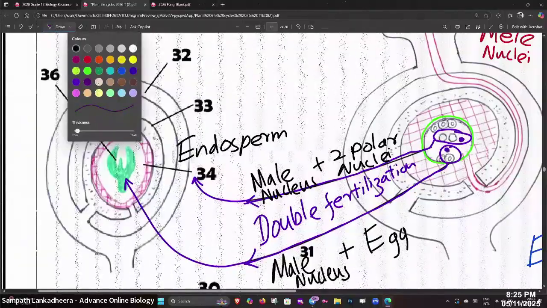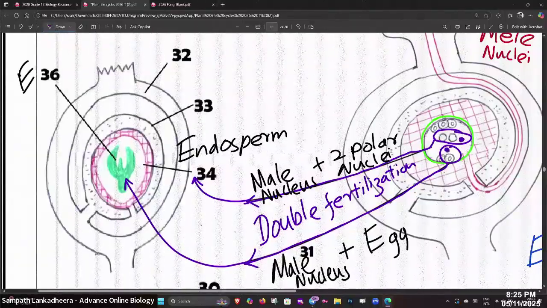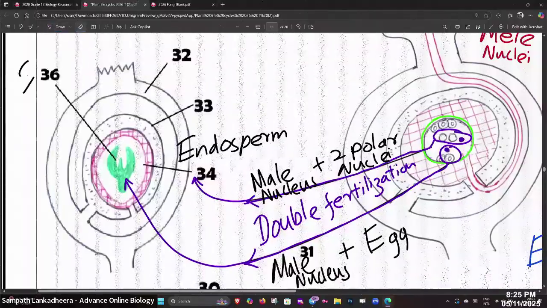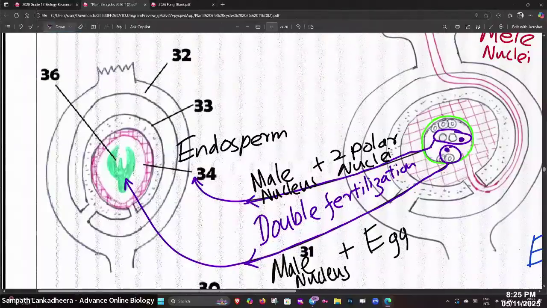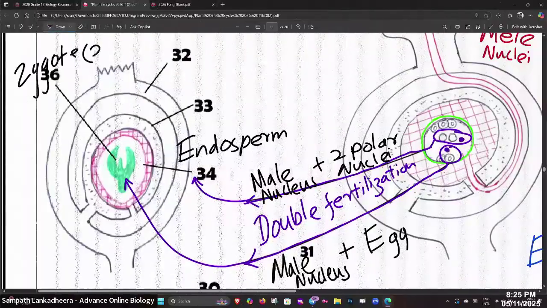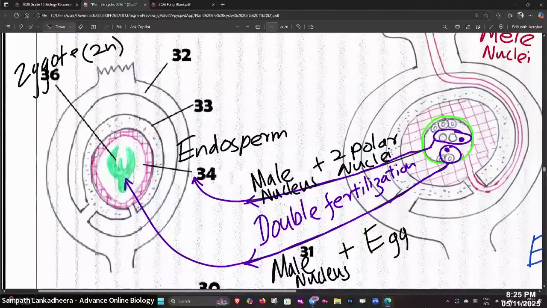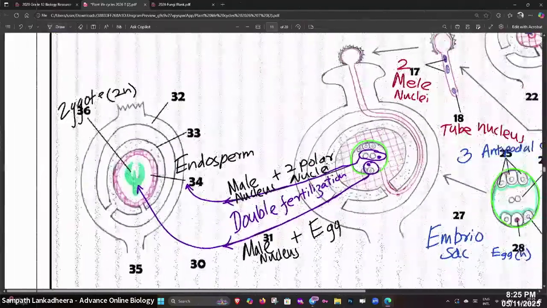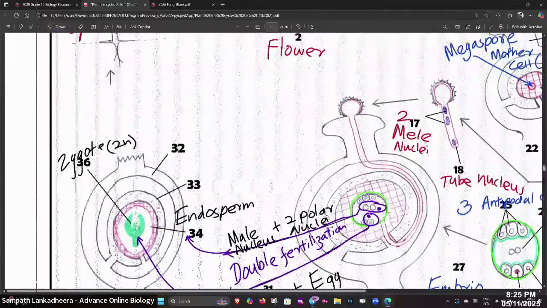What is number 36? Embryo. Oh, zygote, ne? We'll take it as zygote. What is the ploidy level of the zygote? 2n. Ploidy level of zygote is 2n.